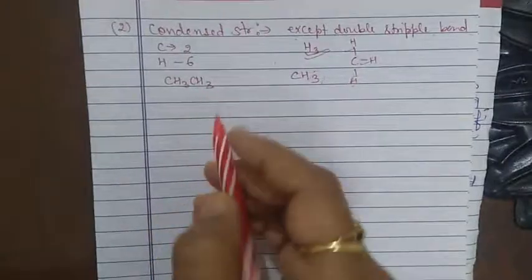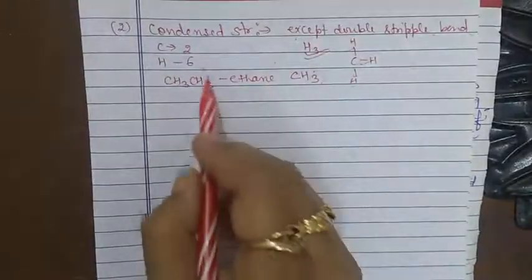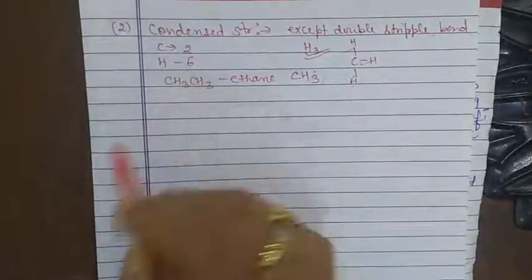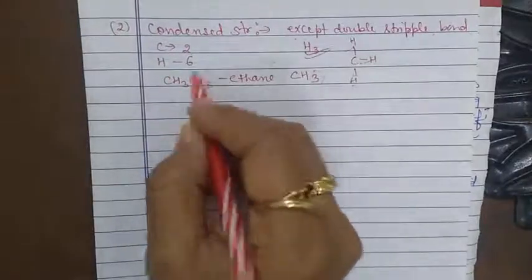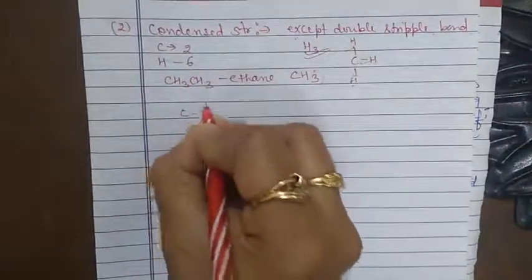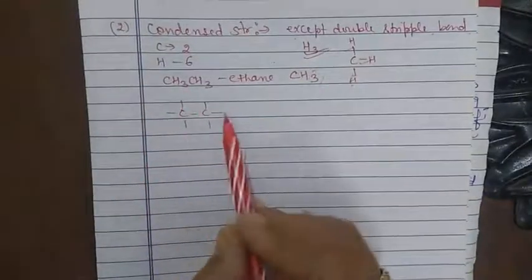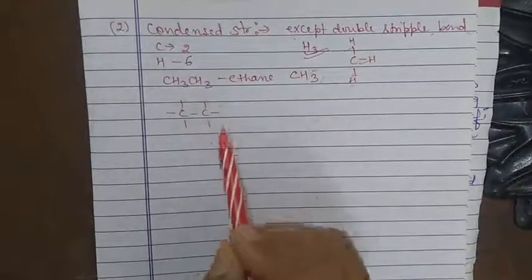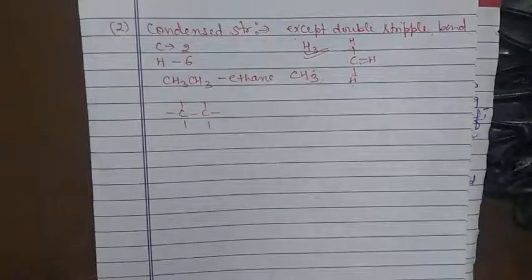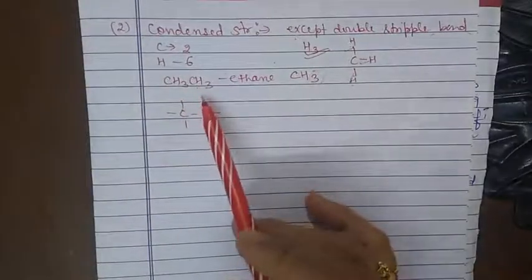This is the condensed structure for ethane. And if we want to write it in the form of the dash structure, it is 1, 2, 3, 1, 2, 3. This is the dash structure, or the complete structure. On this line, the hydrogen atoms are present. So this one is the condensed structure.